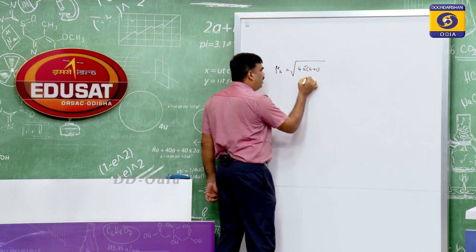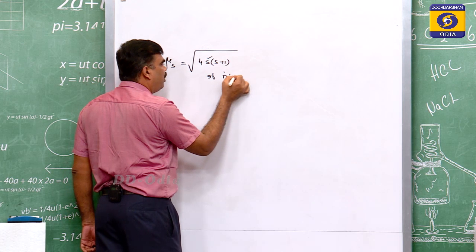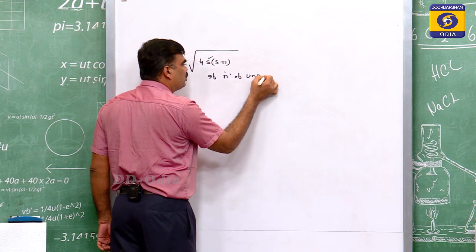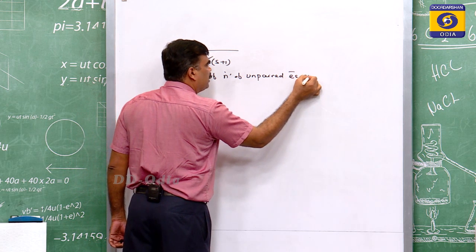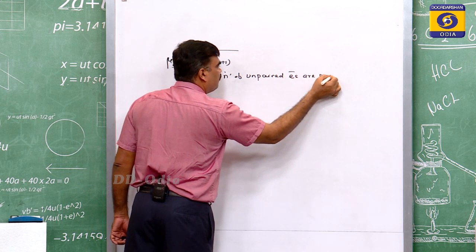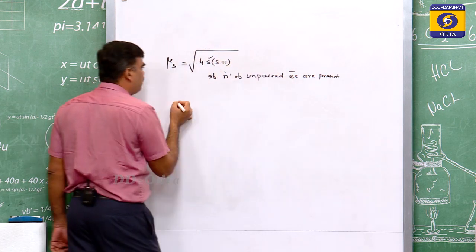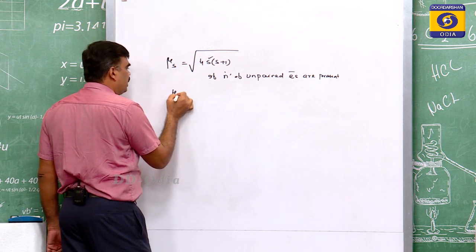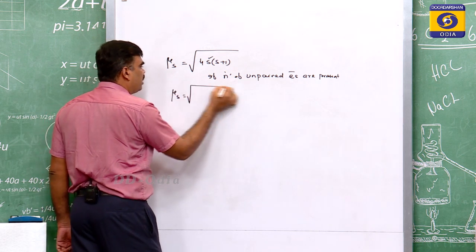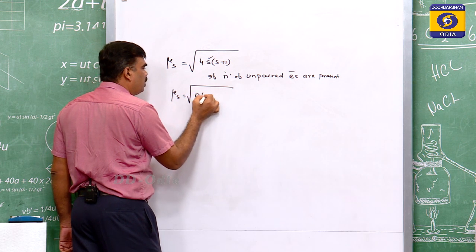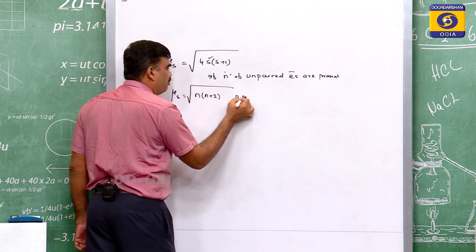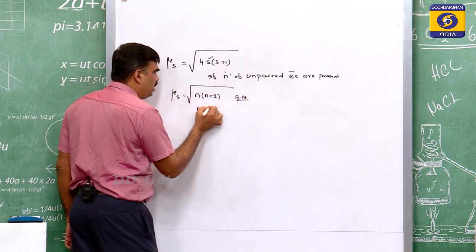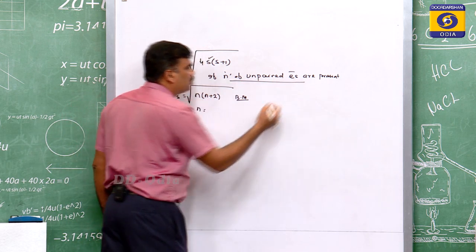So if n number of unpaired electrons are present, then there is a direct formula: mu s equals root over n(n+2) BM. BM means Bohr magneton, n means the number of unpaired electrons.